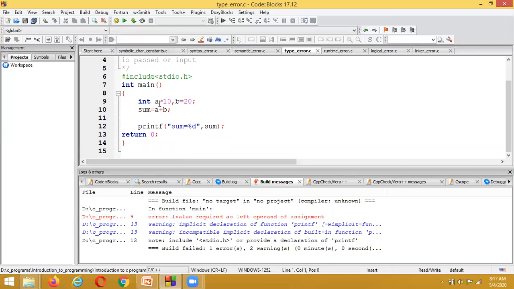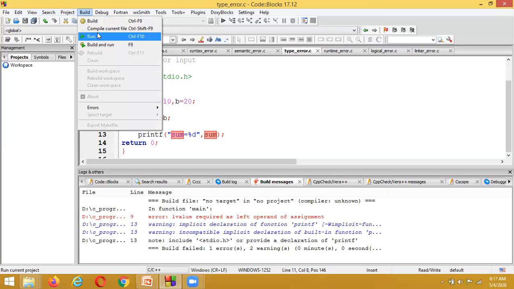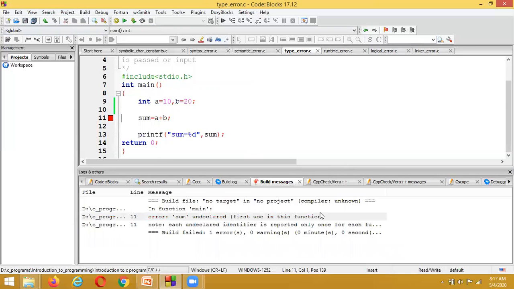Here I have declared the a value and b value as type int, but I have not declared the sum value. So what error is going to be thrown while compiling? During compilation it is throwing an error at the 11th line: sum undeclared.